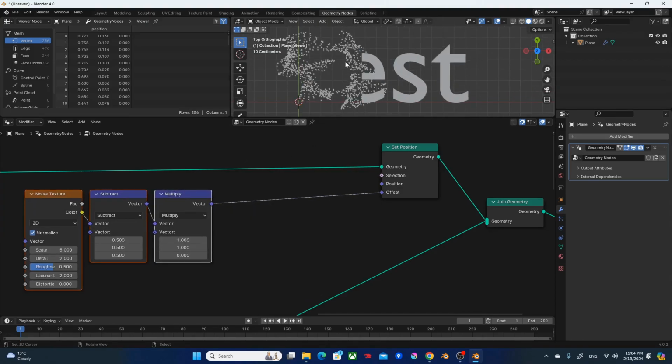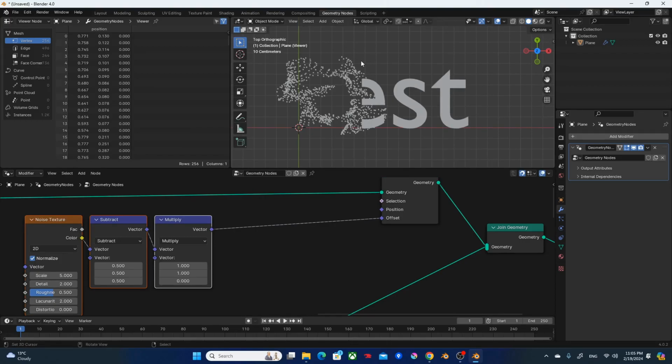What I want to do next is, since we want dissolving to take place from left to right, depending on the distance from the border between the clean base mesh and the particle mesh, we want to make sure that the effect gets stronger as it moves away.